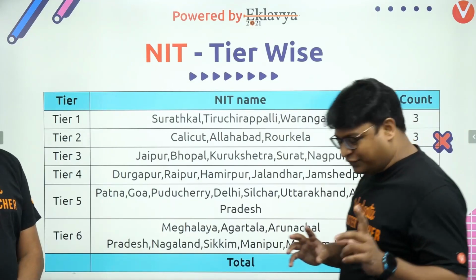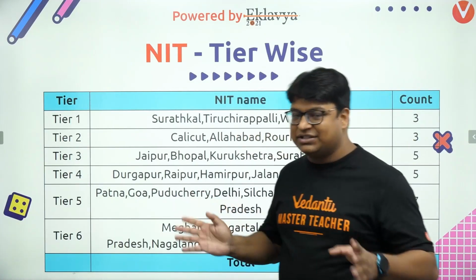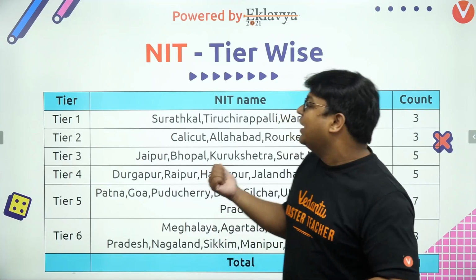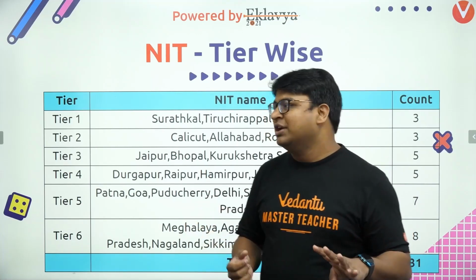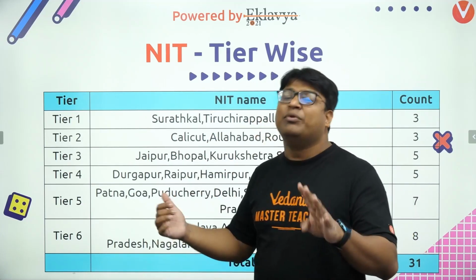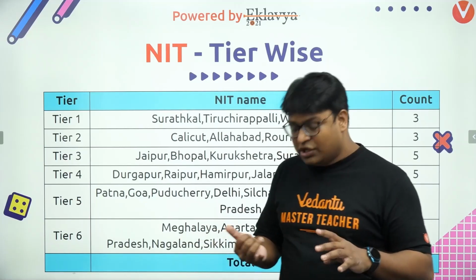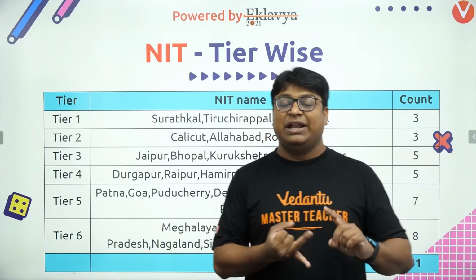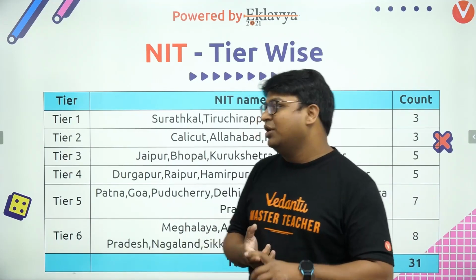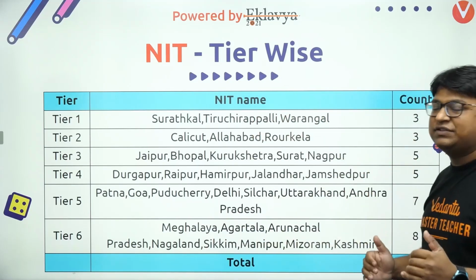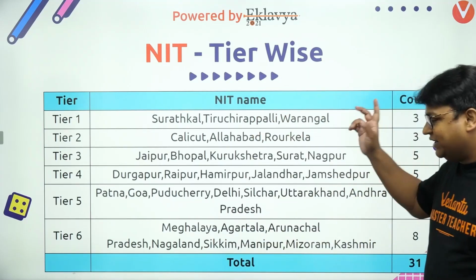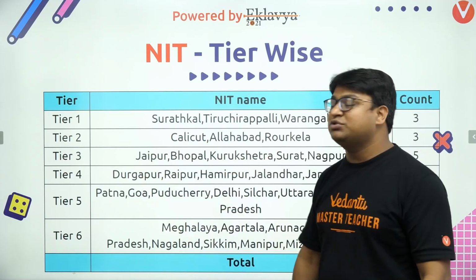Similar process was followed for NITs. Again, we did the exact same procedure. Here we were able to find 4 branches which all the NITs or maximum NITs have. Those 4 branches were computer science, electronics, electrical and mechanical. So based on the closing ranks of these 4 branches, these NITs are divided into tiers. Here we have divided NITs into 6 tiers.